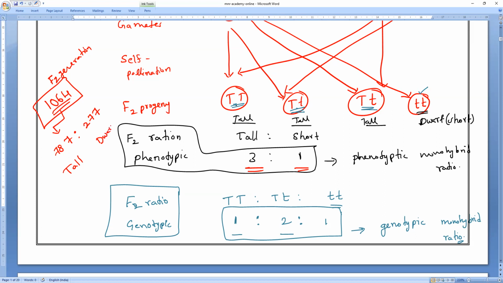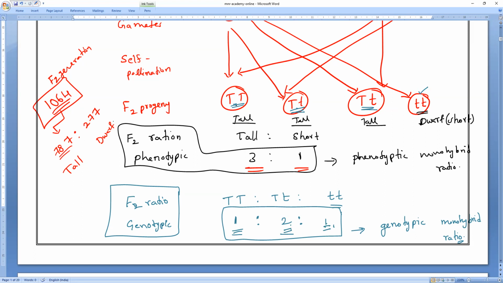Everybody, please respond. Dwarf plants. Clear, Hari? In that 787, it is not all pure. In pure means how many there? Pure means what is the ratio? Only one, and in that, heterozygous means 2 and homozygous means again how much? 1. I will teach you that also.